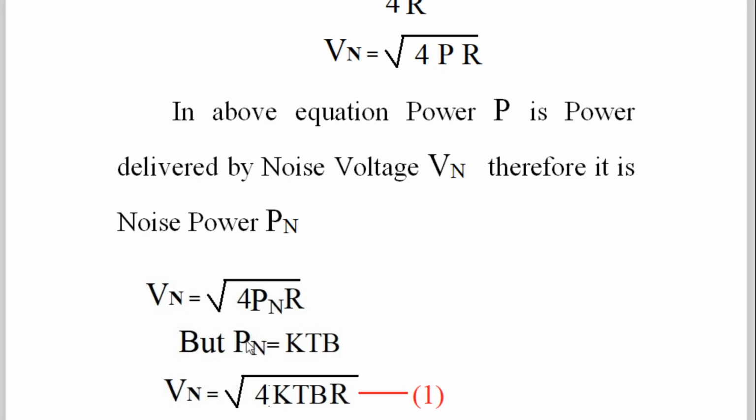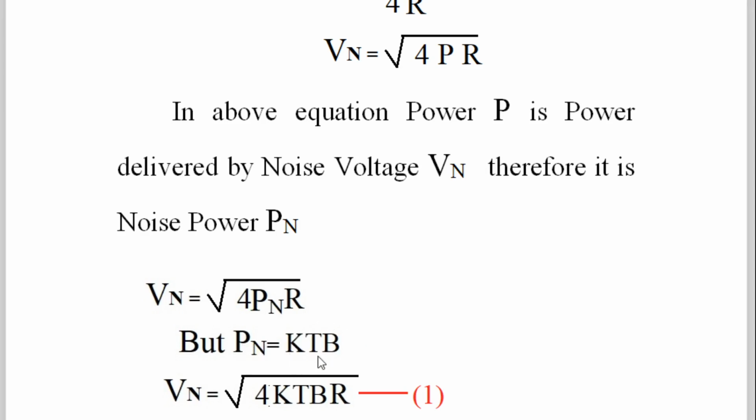Now this is a standard: Pn, the noise power, is equal to KTB. This standard was given by a scientist, and the constant is named after him, Boltzmann's constant. Boltzmann derived this equation. We don't have to worry about the derivation; we simply have to remember that noise power is equal to KTB.